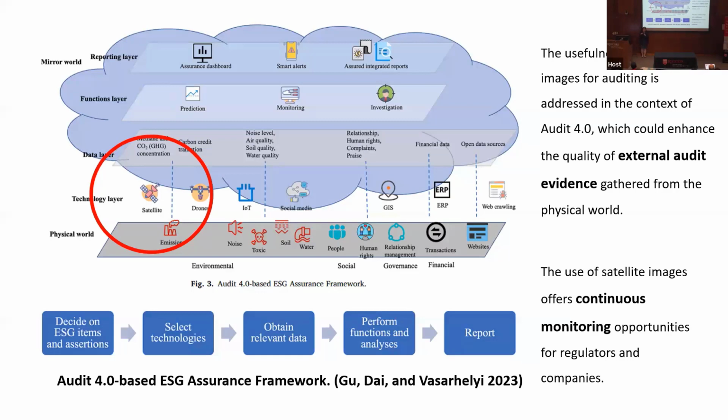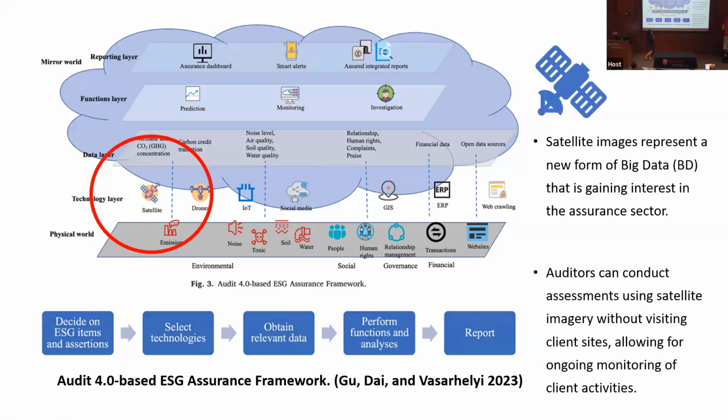If we want to apply continuous auditing and monitoring in the real world, what do we have to do? We can use exogenous data. Specifically, Yugu, Jundai, and Mikos mentioned that they can use satellite images, and that the images can be used for ESG assurance. You might wonder what the difference is between our paper and their paper. I will talk about that in more detail.